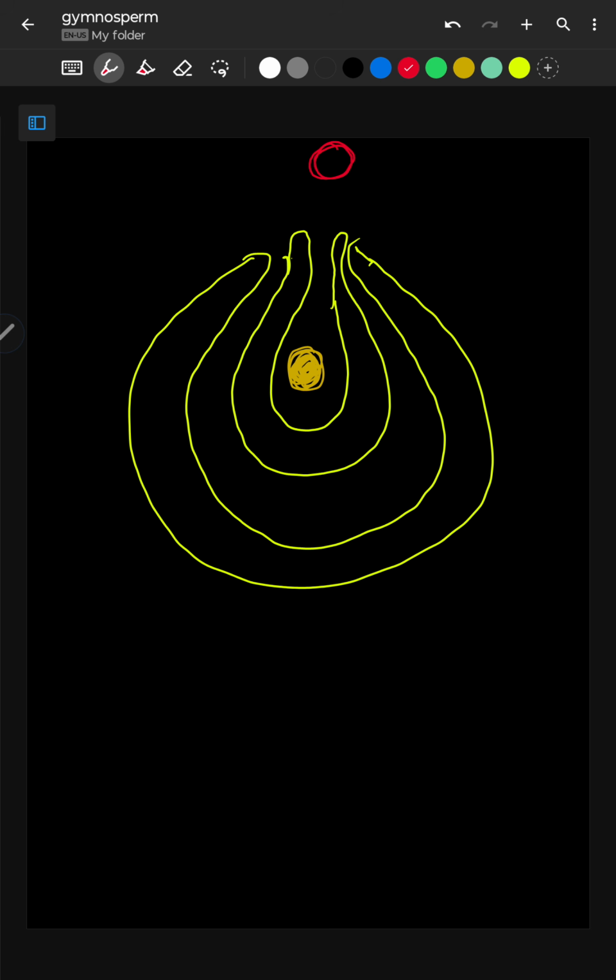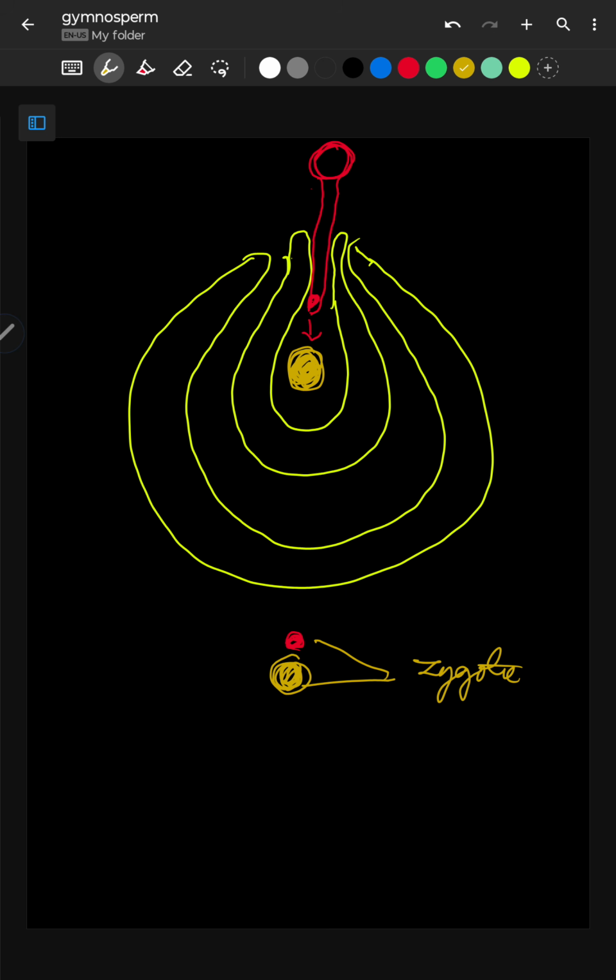It falls on the ovule. When it comes in contact with the mouth of the archegonium, it produces a pollen tube, which carries the male gamete. Now the male gamete and the female gamete come in contact with each other, and they fuse together to form the zygote. Okay, this is how the life cycle takes place.